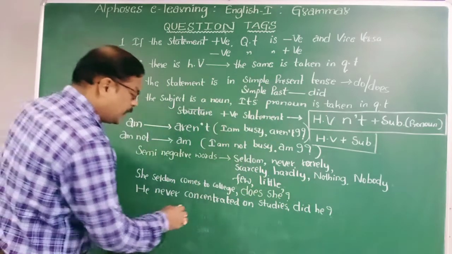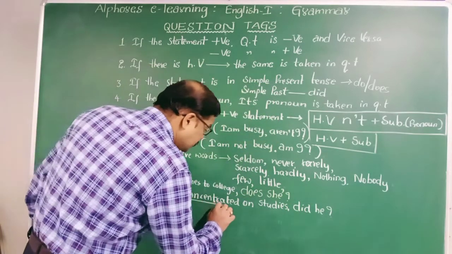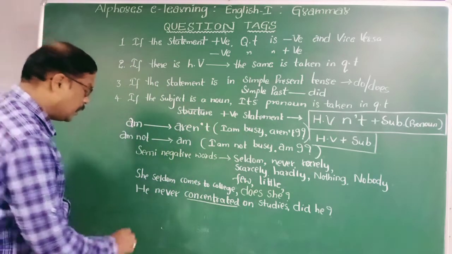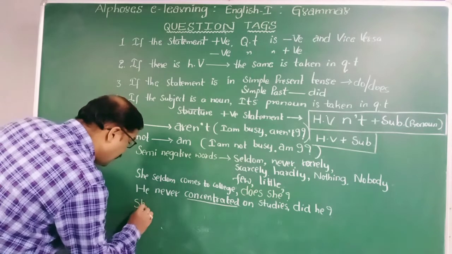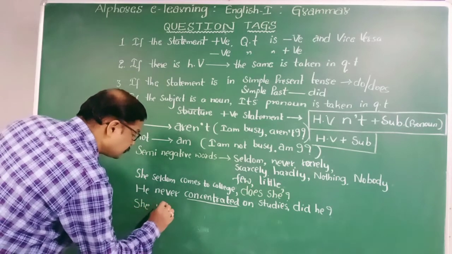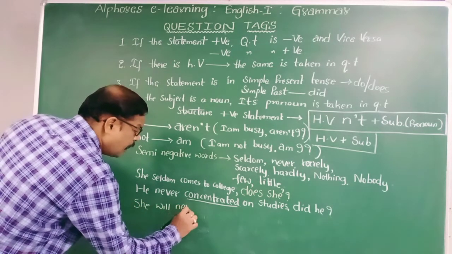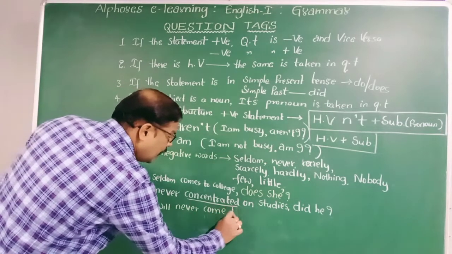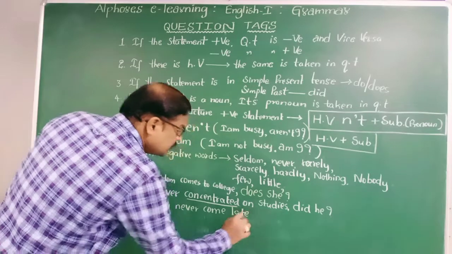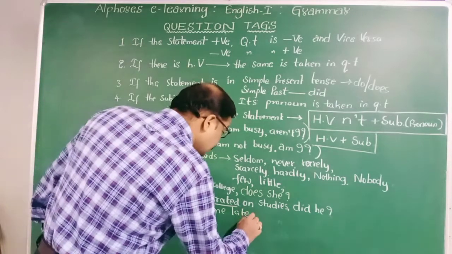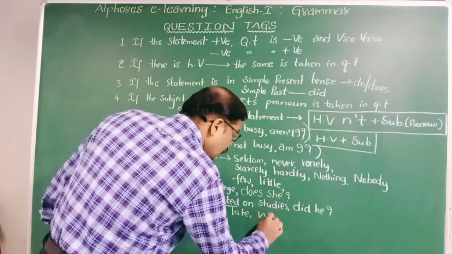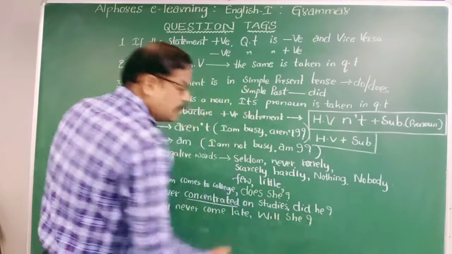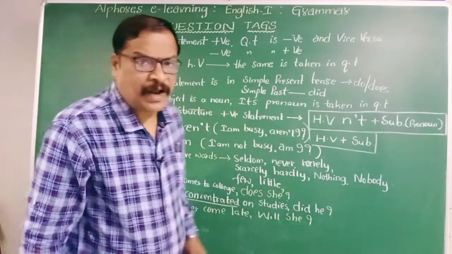Because the verb here, concentrated, is in simple past tense. Okay, she will never come late. She will never come late. The answer is will she. She will never come late, will she.